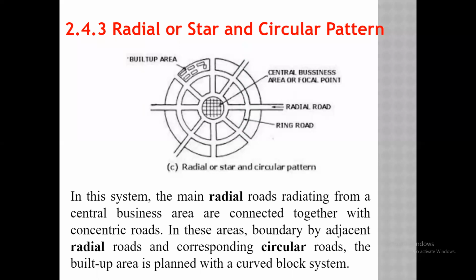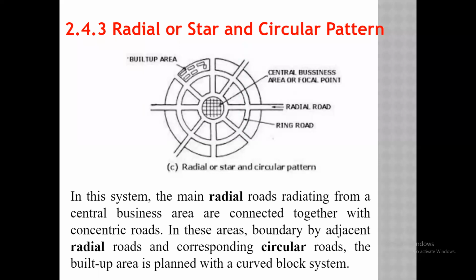In this system, the main radial roads radiating from the center business area are connected together with concentric roads. In the area bounded by adjacent radial roads and the corresponding circular roads, the built-up area is planned with the curved block system.